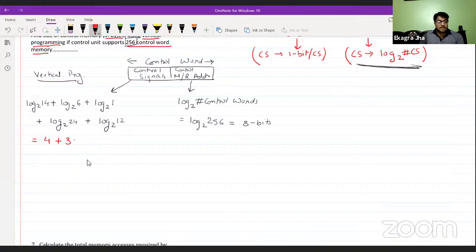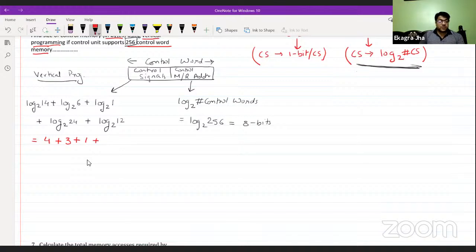Fine. Log of 1 at base 2 becomes 0, but because there is one control signal in this group, it will at least utilize one bit. You can't consider it as 0, because if you do, this group is going to be excluded, but we need to include this group. Hence it will require at least one bit of control signal field.